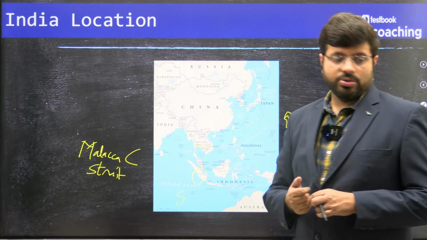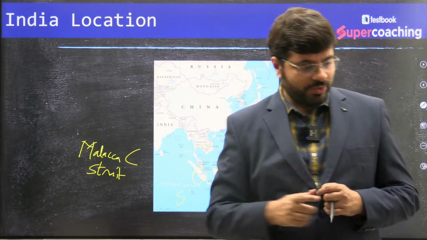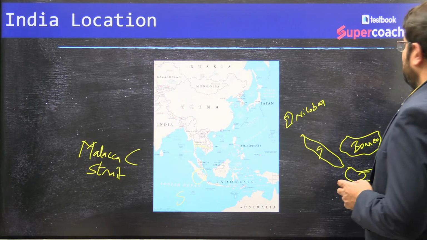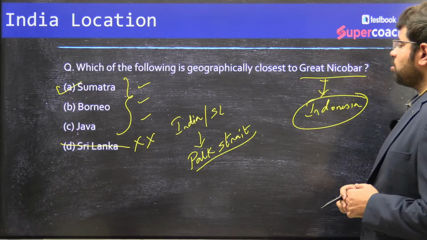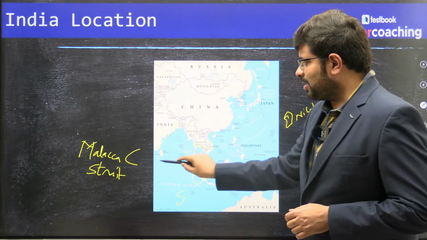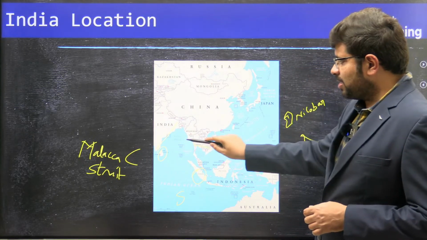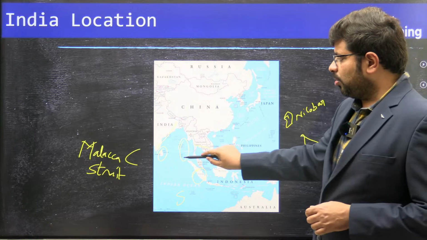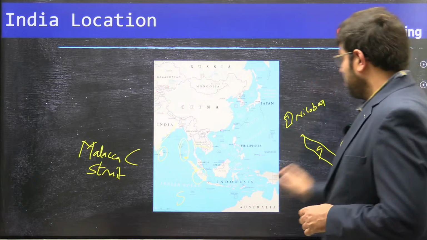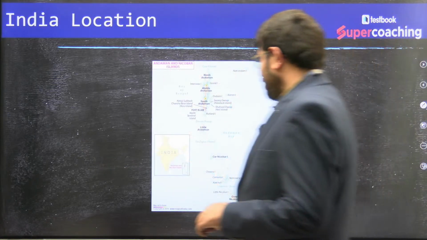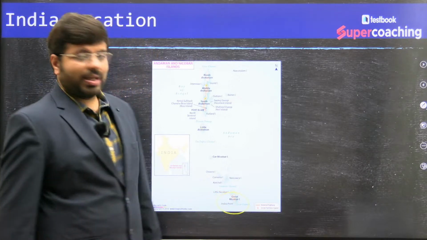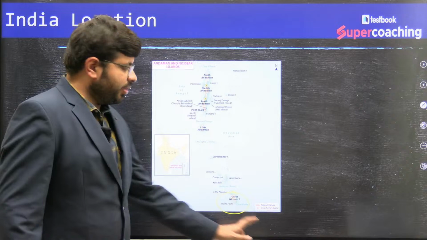So that is Sumatra. Now this is the one I am trying to tell you. Geographically, the island close to Great Nicobar is Sumatra. You see the map here. Where is India? Where is Sri Lanka? Mainland India, Sri Lanka, and where are the Andaman and Nicobar? This is Great Nicobar. From this Great Nicobar, the Sumatran island is very, very near. Also, you can see here, this is the Andaman group of islands, and this is the southernmost one, the Great Nicobar, after which you will have the Indonesian island.